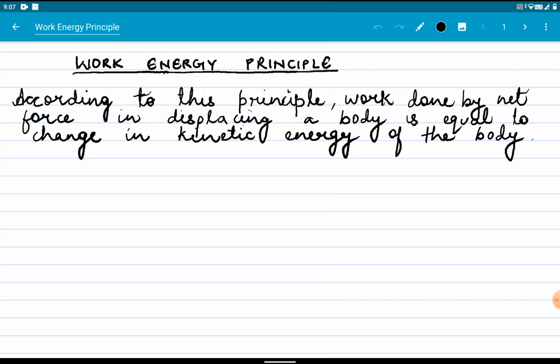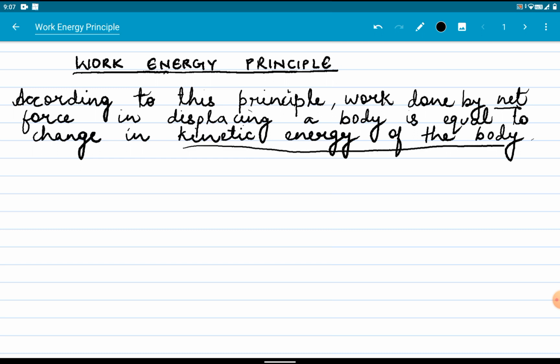Today in this video I will solve a numerical based on the concept work energy principle. So first of all, what is work energy principle? According to this principle, work done by net force in displacing a body is equal to change in kinetic energy of the body.